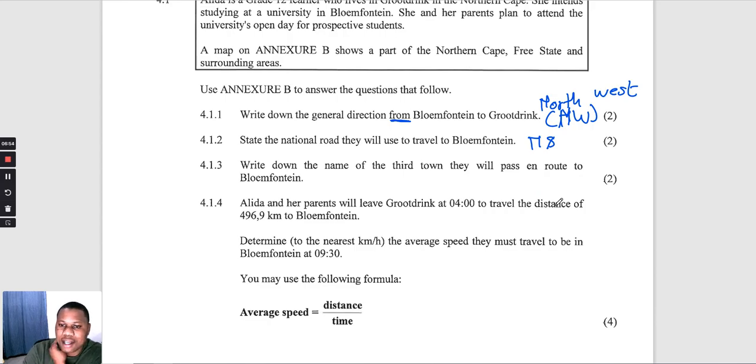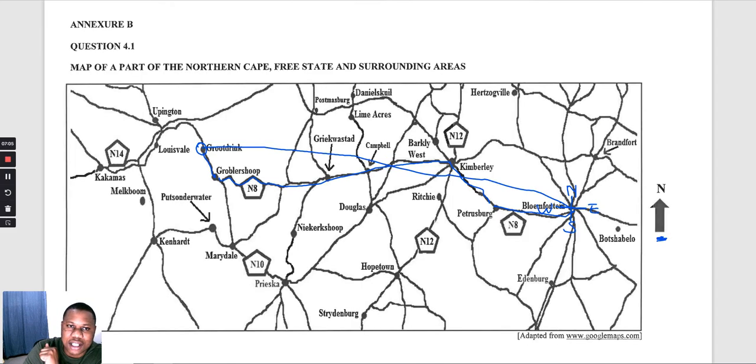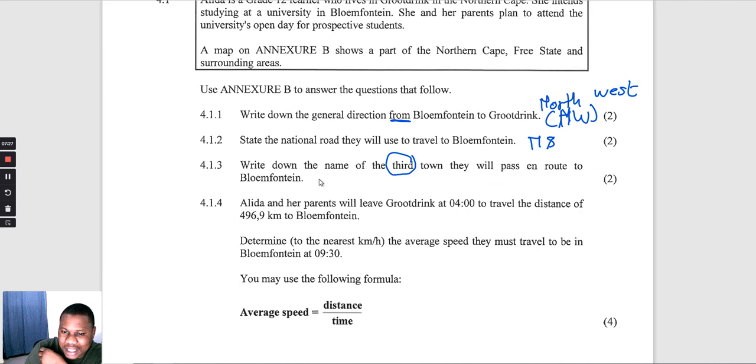Number 3, they say write down the name of the third town they will pass on the road to Bloemfontein. Okay, so let's check our road that we've drawn. So they will be moving from here, then this is the Kroonstad shop that they will pass, then they will pass this one again. So this is the first one, this is the second town to pass, then the third town to pass is the Campbell. Is it the Campbell or what? The Campbell. This is the third town that they will pass.